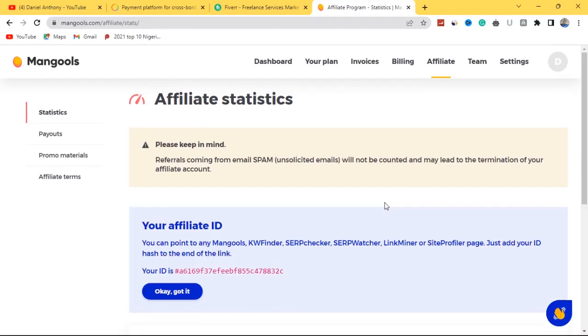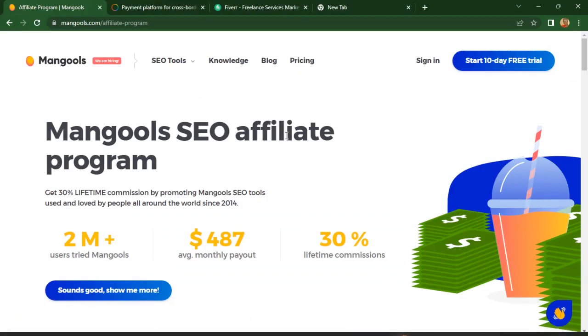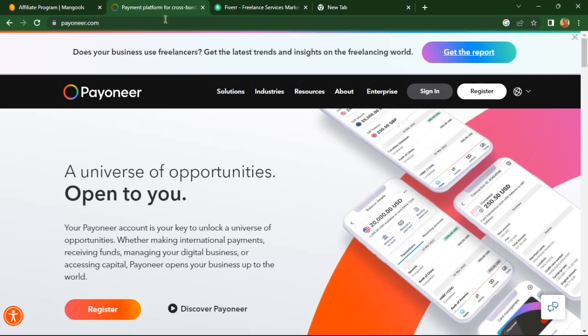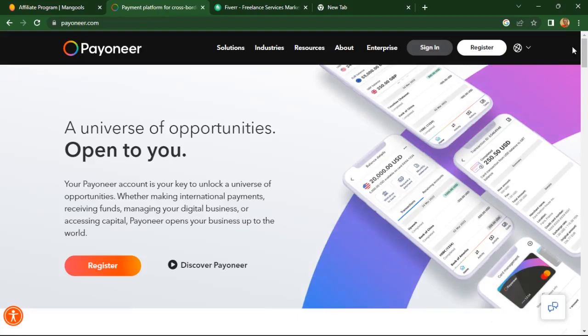So that's website number 1 or application number 1 that is capable of paying you money completely by referring your friends. So let's talk about platform number 2 or app number 2, which is capable of earning you money by simply referring your friend. It is actually Payoneer. On several occasions, I've talked about Payoneer in my tutorial videos. On countless occasions, I've talked about Payoneer. That's because Payoneer is legit and is a very easy to use payment system.